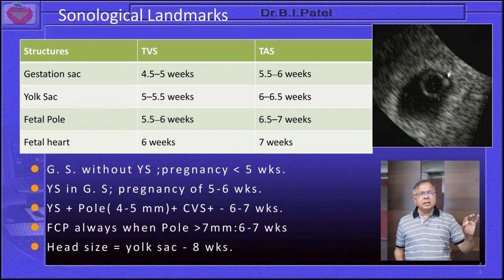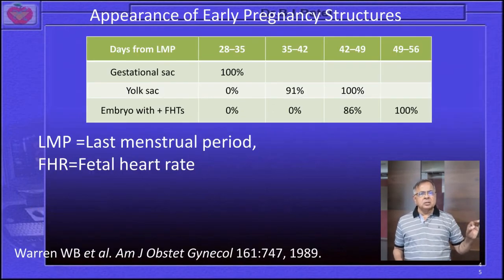Regarding the appearance of early pregnancy structures, you can appreciate the gestational sac 100% with the help of transvaginal sonography around 28 to 35 days. Later on, we do not require it to assess, because the yolk sac will be there, and assessment of the normalcy of the yolk sac is a proper thing with transvaginal sonography.